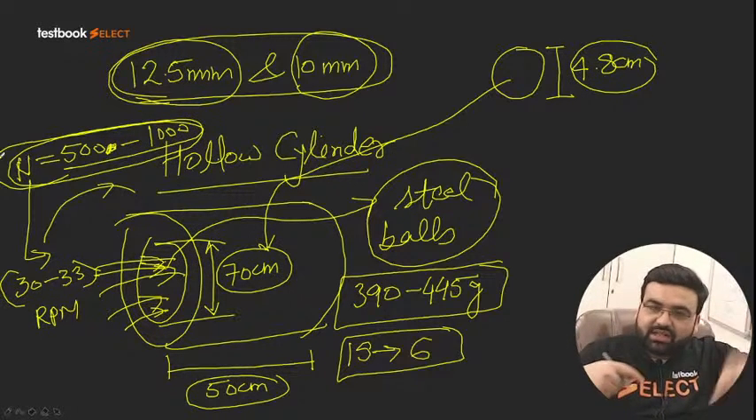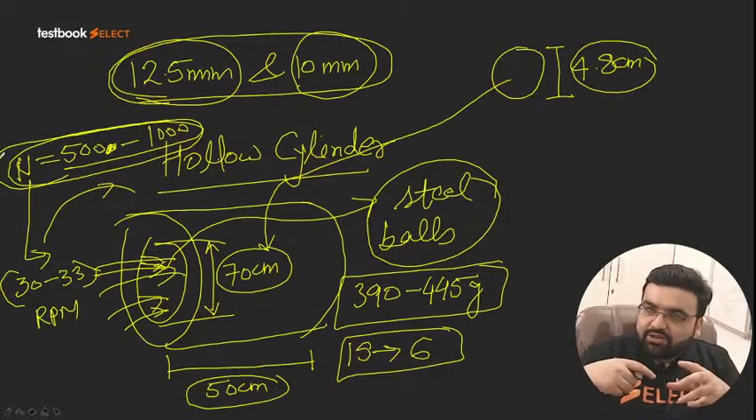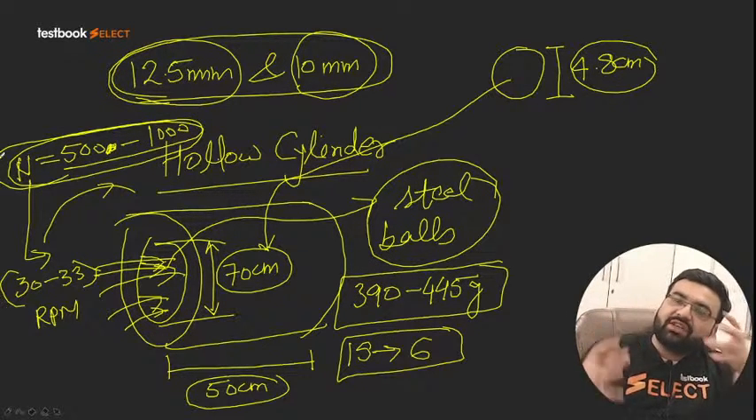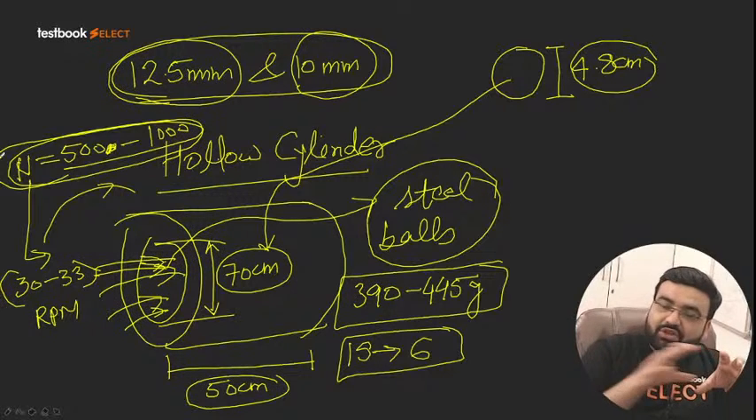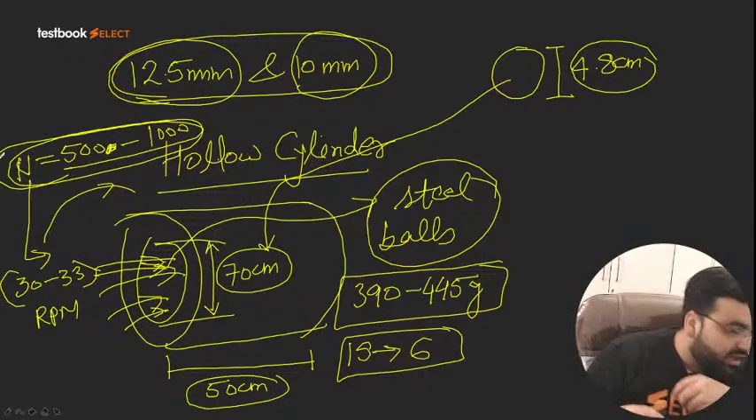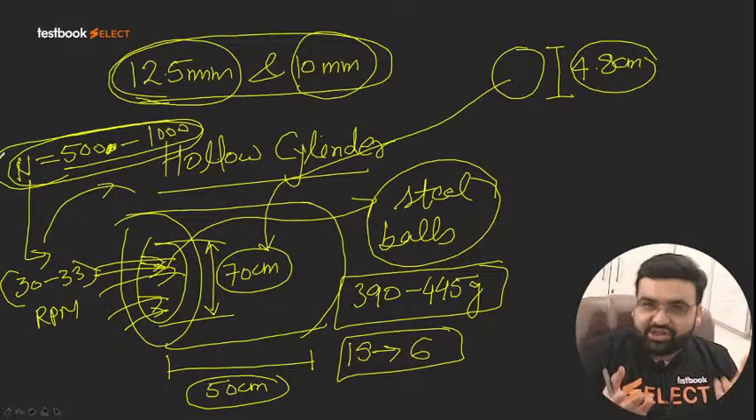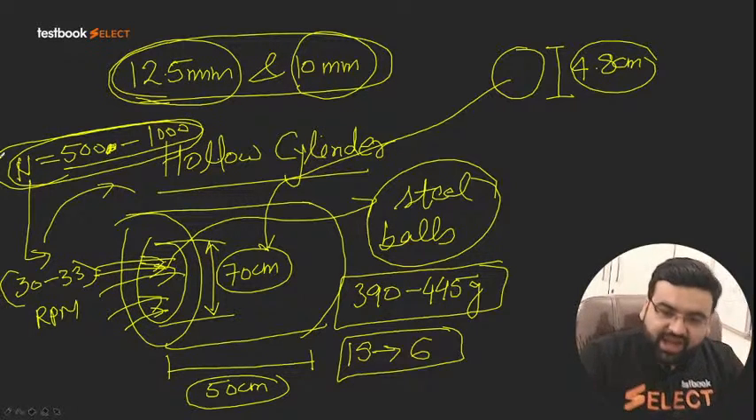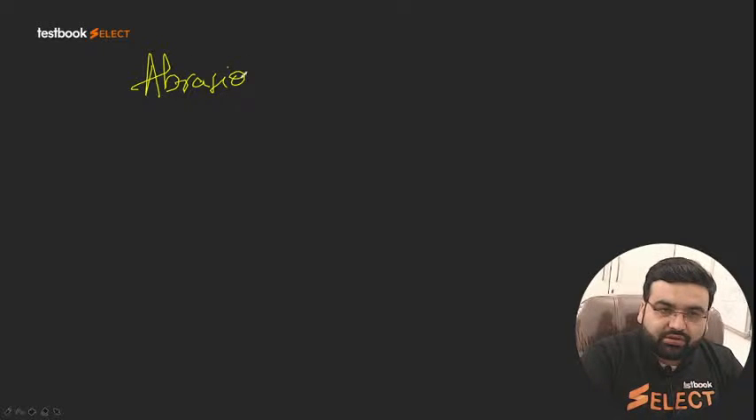Now, if the cylinder is rotating, it has the steel balls also, it has the aggregates also. What will happen? The steel balls will collide with the aggregates, and the surface of the aggregates will feel abrasion. So some particles will be lost, and hence we calculate the abrasion value. How do we calculate the abrasion value?